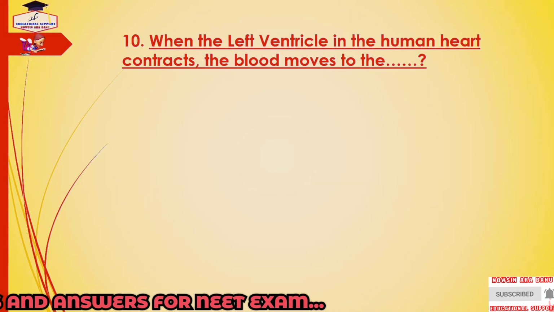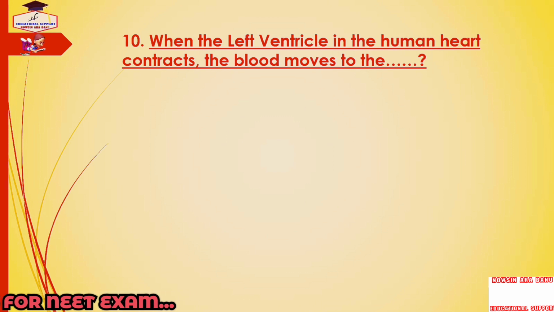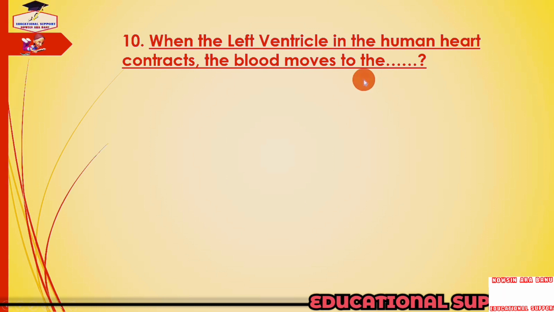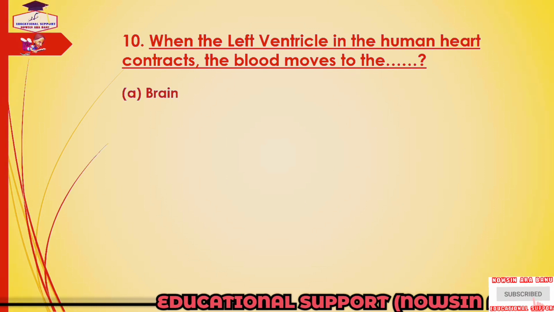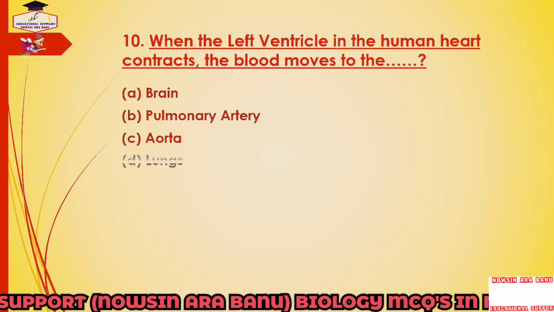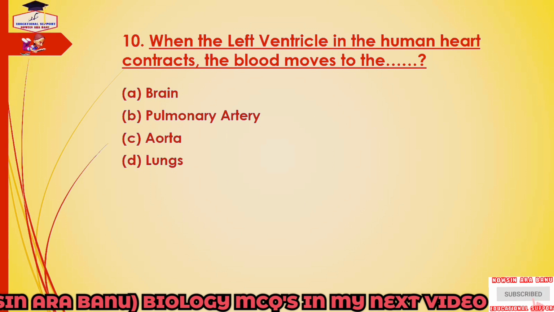Next question is, when the left ventricle in the human heart contracts, the blood moves to the, and the options are brain, pulmonary artery, aorta, and lungs. And the answer is aorta.